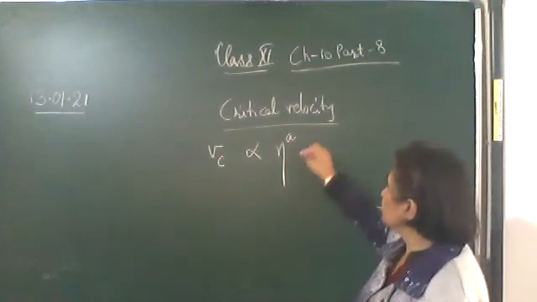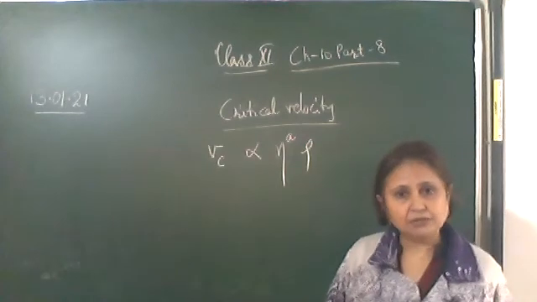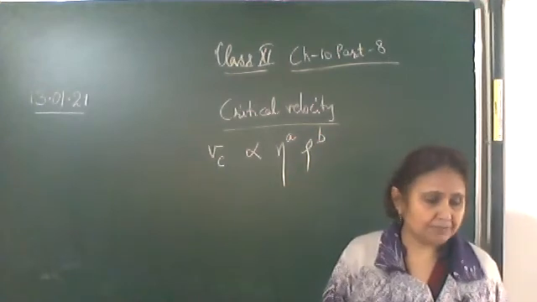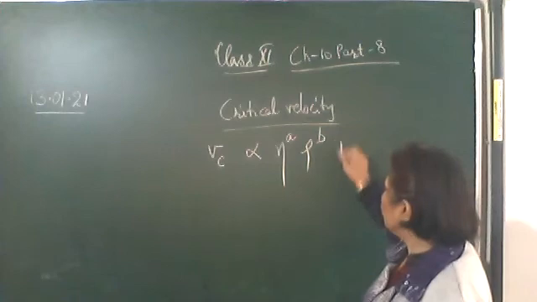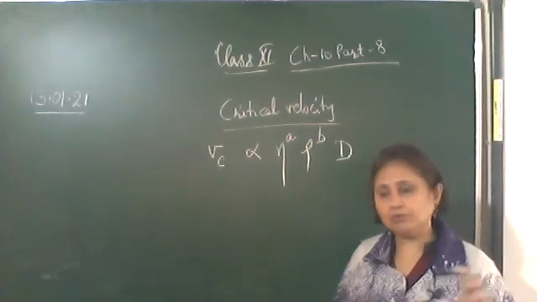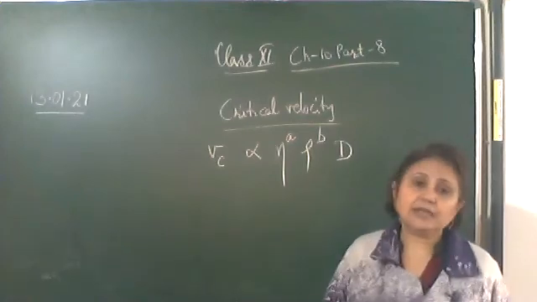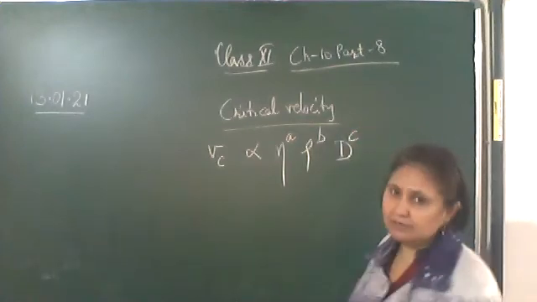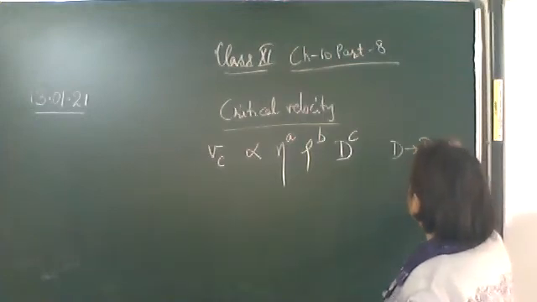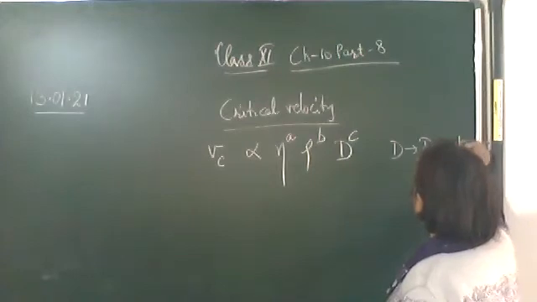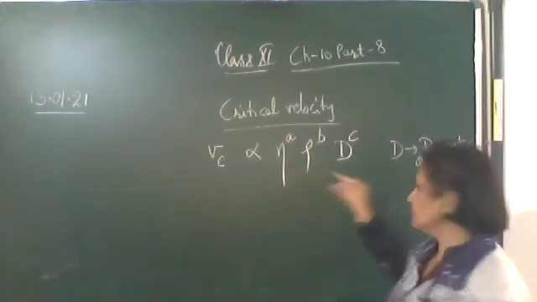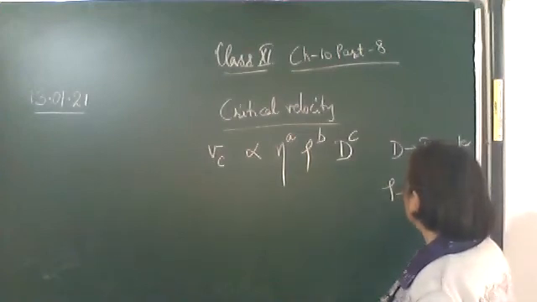It also depends upon the density of the liquid, rho, again the power is not known, raised to the power b, and it depends upon the diameter of the tube, raised to the power c. When the flow is through a tube, it depends on the diameter of the tube. So d is the diameter of the tube, eta is the coefficient of viscosity, and rho is the density of the liquid.